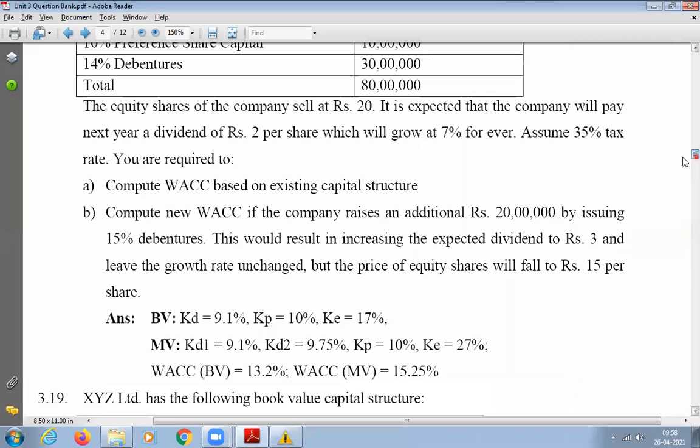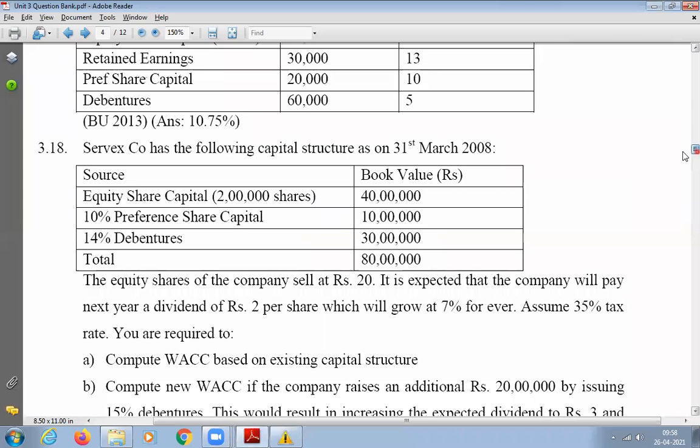So he has given us the book value. Book value means without considering what's happening in the market, the current rates or the current market selling price. We are not considering that. We will only take whatever is in the book value, what is in the balance sheet. Equity capital is totally 40 lakhs.